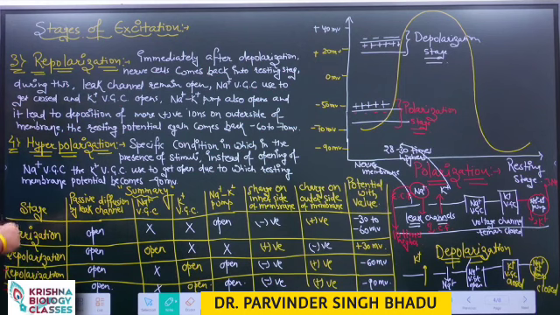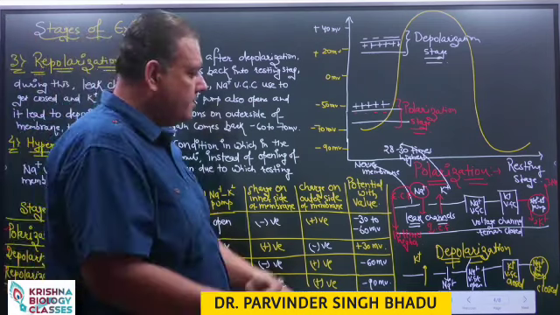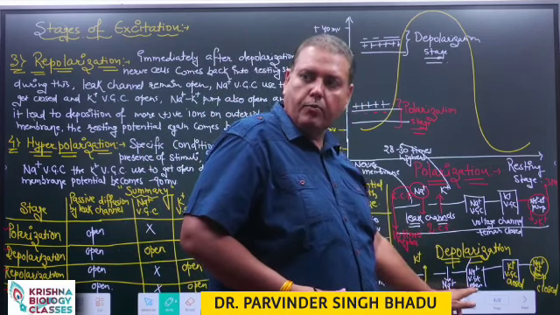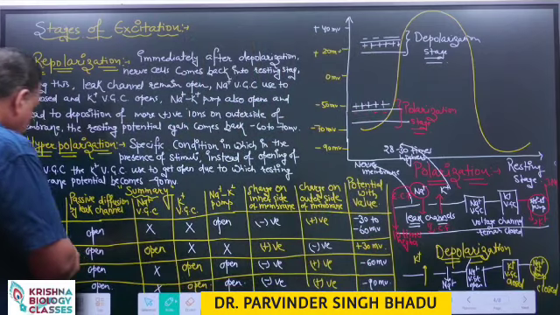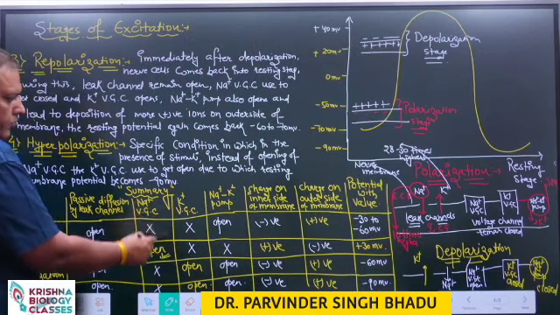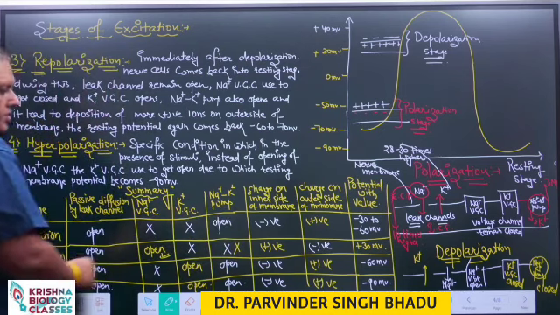So, polarization is the resting stage. Depolarization is the active stage, in which the nerve cell generates the impulse. To generate the impulse, it opens the sodium voltage gated channel and closes the sodium potassium pump.